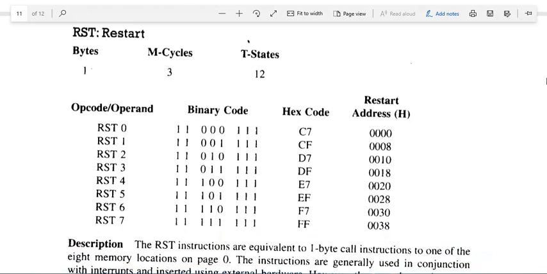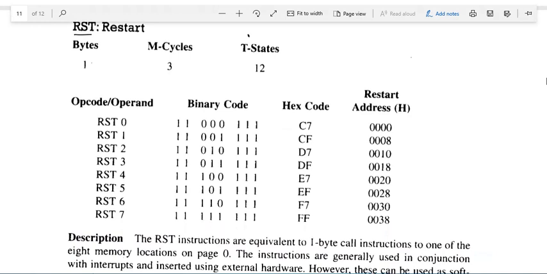Now, restart instructions. Restart instructions are also called 1 byte call instructions, and these instructions are written as RST0 to RST7. Their opcodes are as follows: C7, CF, D7, DF, E7, EF, F7 and FF.